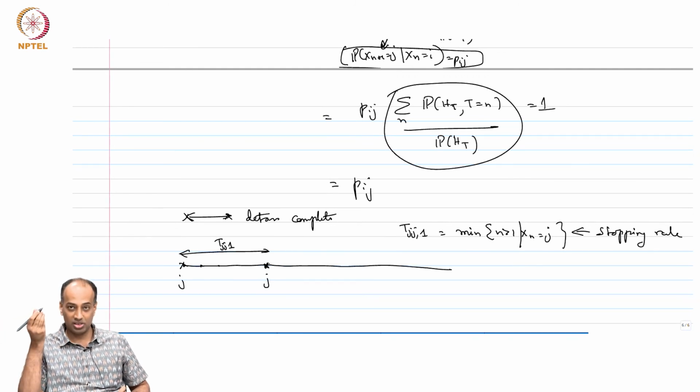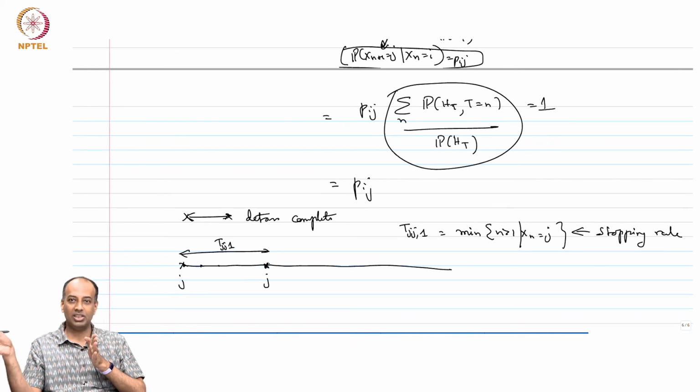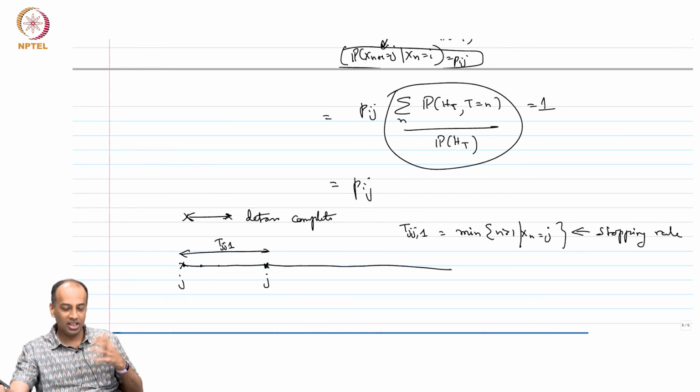Why? Tjj1 is a stopping time for this Markov chain, and by the strong Markov property, the further evolution of this Markov chain is the same as starting at time 0. Although this Tjj1 is a random variable, it is a stopping time, so the statistical evolution is the same as the original Markov chain. If it were some other crazy random variable like I defined earlier, then this may not hold at all. I showed you an explicit example where this is not equal to Pij.